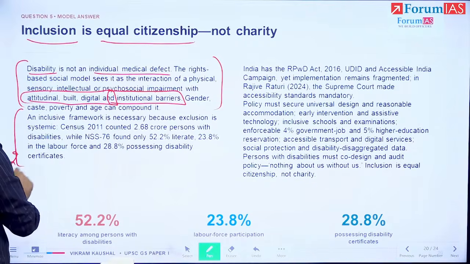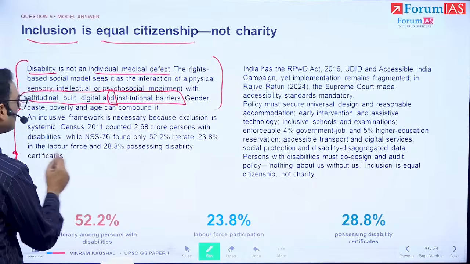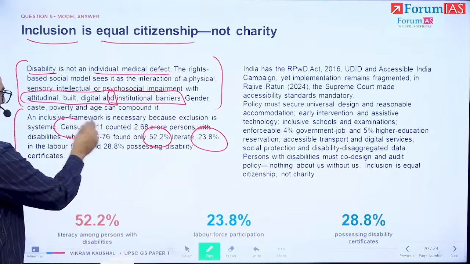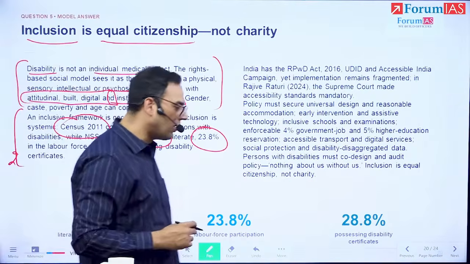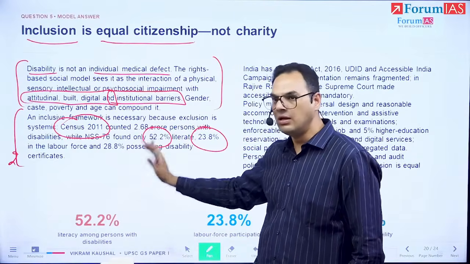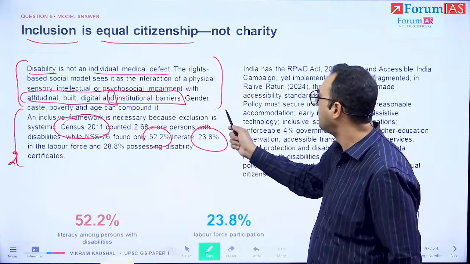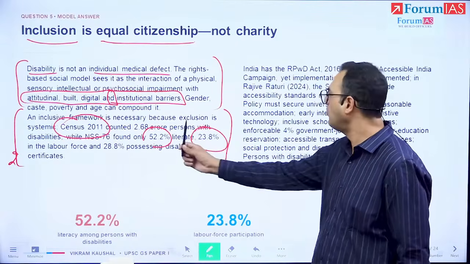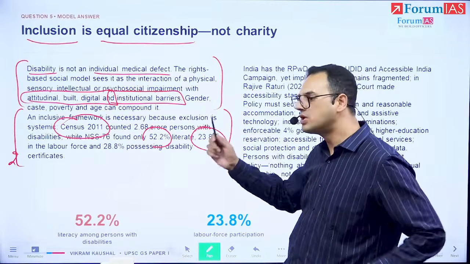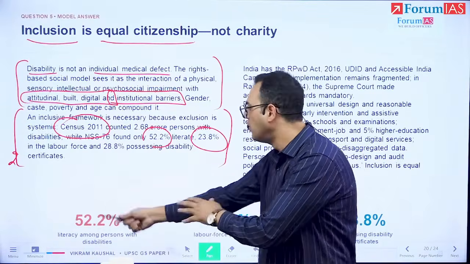The second paragraph is going to be about us talking about the fact that, well, these are the numbers, throwing some figures and facts, that these are the numbers that have been given to us by Census 2011, which point out that disability continues to exist, meaning that there are barriers in the system, and that is reflected in these kind of figures. So this is a depiction of reality where we currently are, before we end up emphasizing what ought to be the case with inclusive policy frameworks. Because we are to focus on the need, first we are emphasizing where the need is. That is the current situation with these figures.